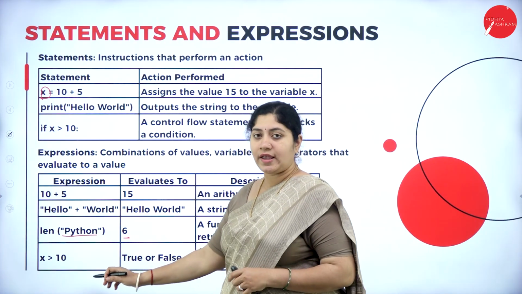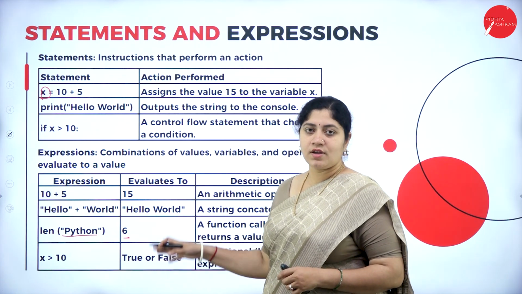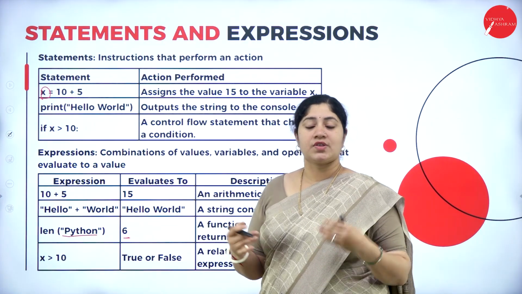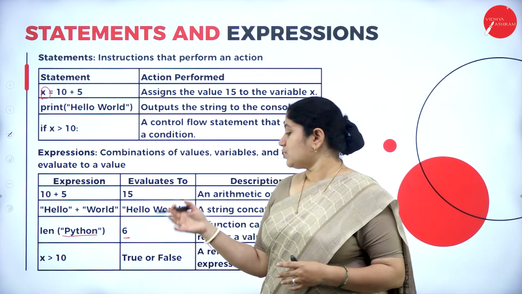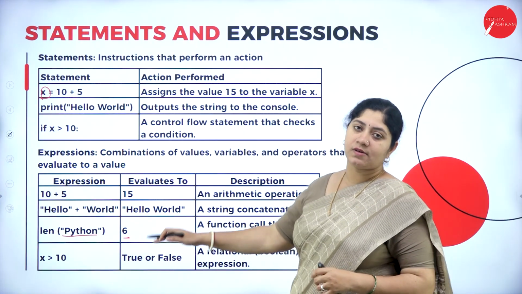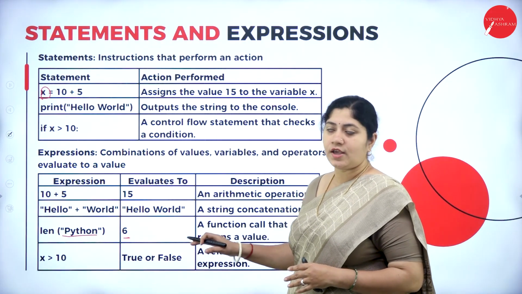Similarly, x greater than 10. So it has been evaluated to true or false. Correct, right? It will check the conditions whether the provided number is greater than or less than 10. So it is considered under true or false. It has been evaluated under true or false, and it forms a relational or Boolean expression.